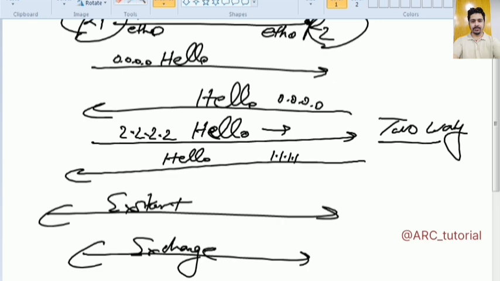But if you keep their network type as broadcast and have configured their priority as 0, the only thing that will happen is that they will not participate in DR and BDR election, so they will work as DR others, and in between 2 DR others, their neighborship will always remain in two-way state.